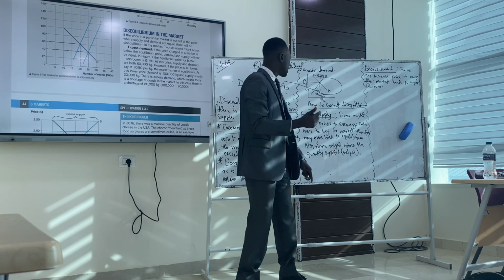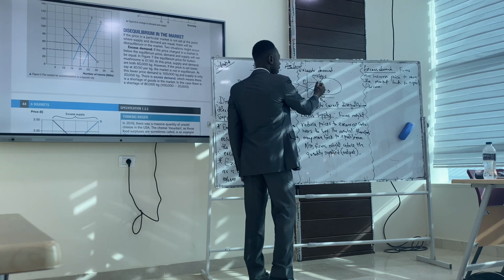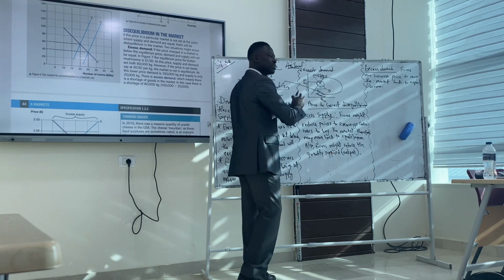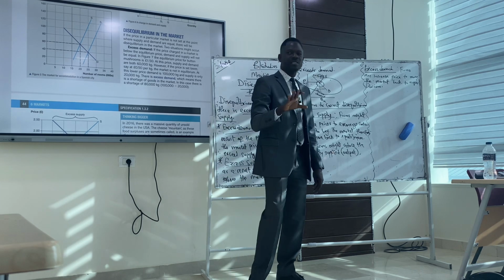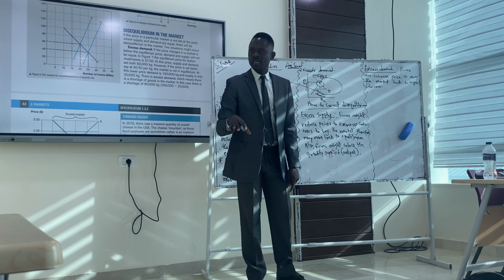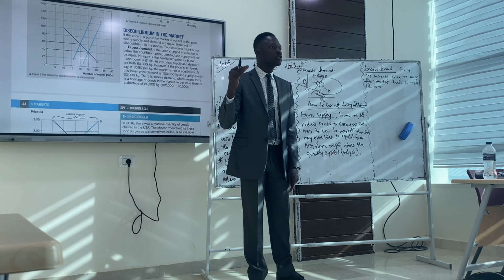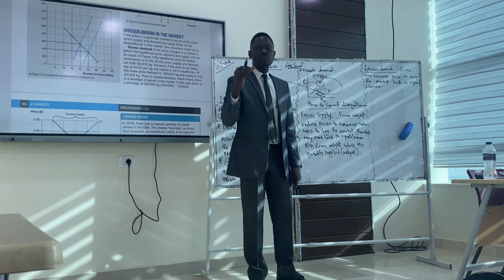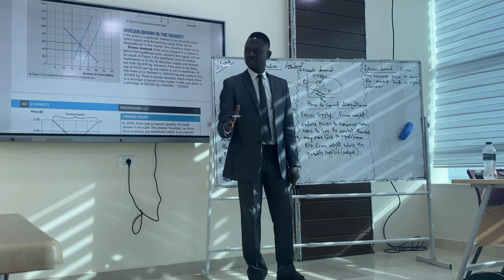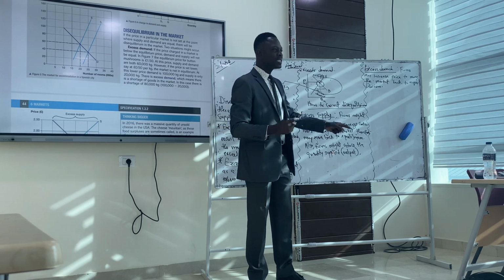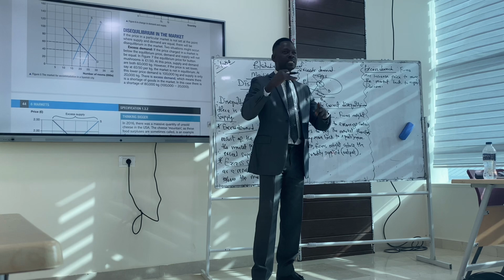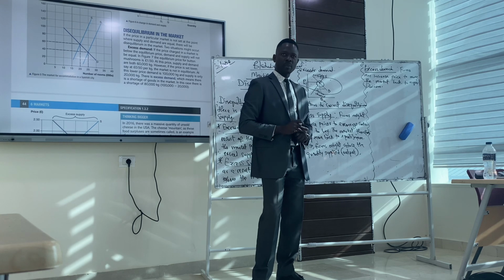Every now and then, the market must reach equilibrium. Either this or this brings about disequilibrium, and disequilibrium means there's no agreement in the market. The market must agree. Producers must be willing and able to supply at a given price. Consumers should be willing and able to buy at a given price. But at this point in time, the price is not the same as the quantity. So there's disequilibrium. Do you understand disequilibrium now?